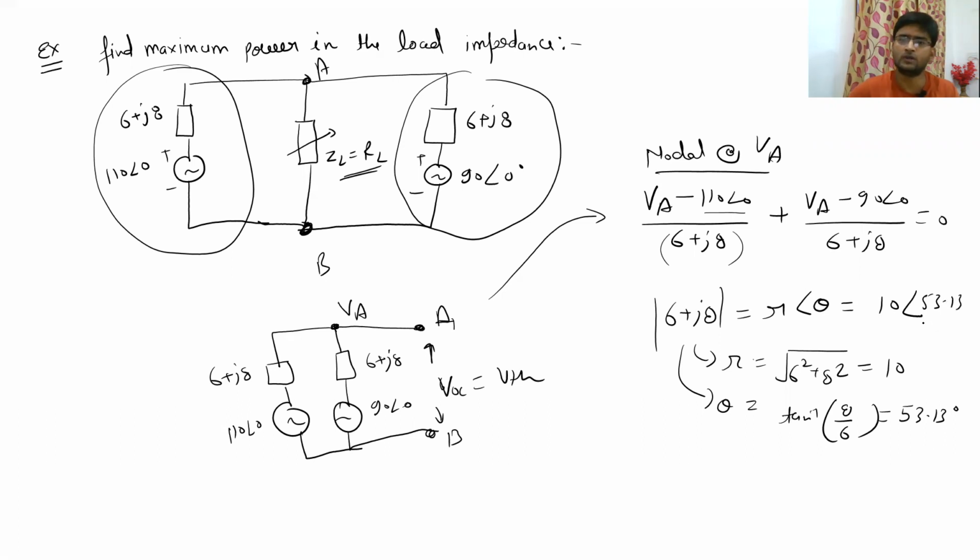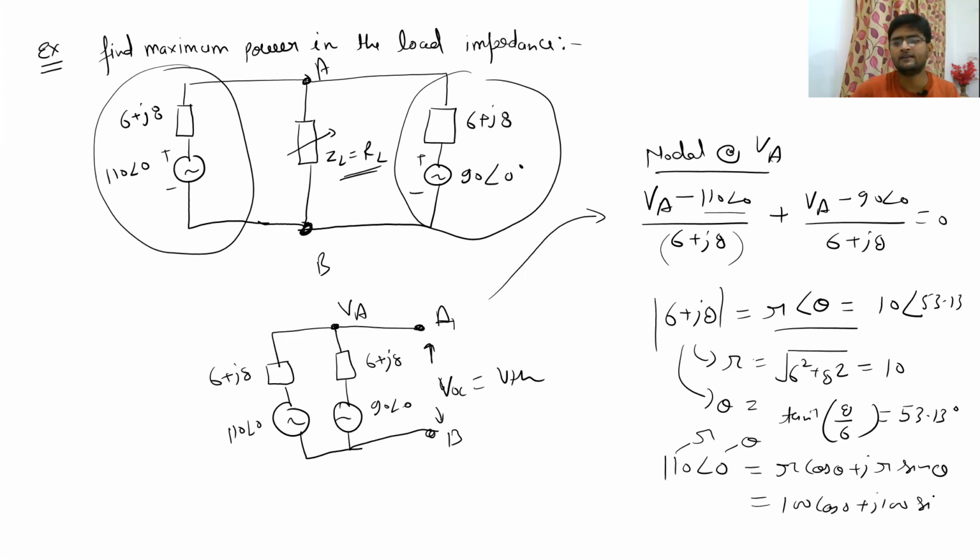So this is how you will calculate any complex number into the polar form. And similarly, if you have a polar form, suppose you have 110 angle 0, this is your R, this is your theta. So you can write it as R cos theta plus J R sine theta. So it will become 100 cos 0 plus J 100 sine 0.